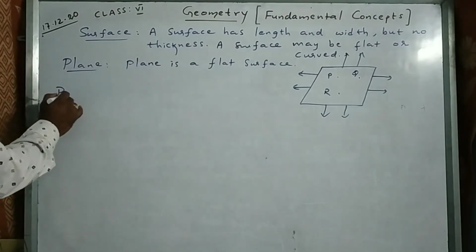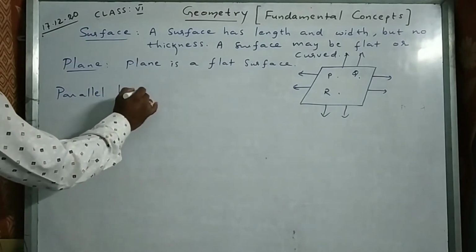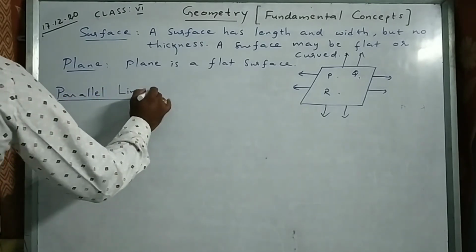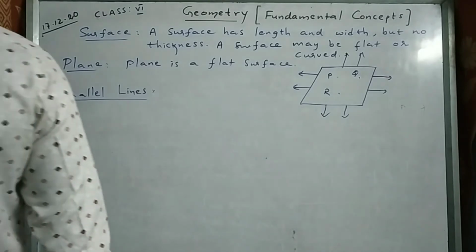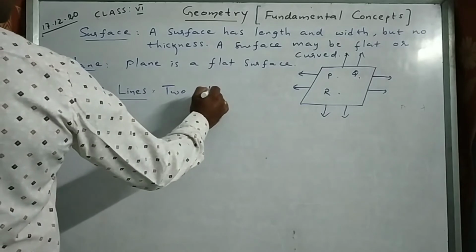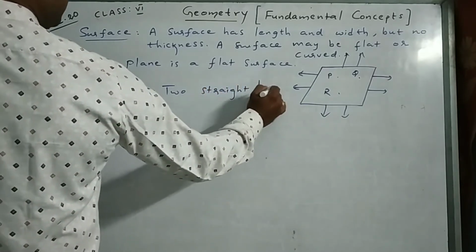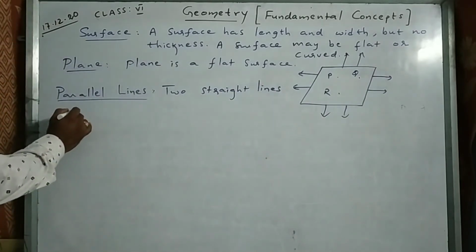Next comes parallel lines. Very, very important. Listen carefully. Parallel lines.